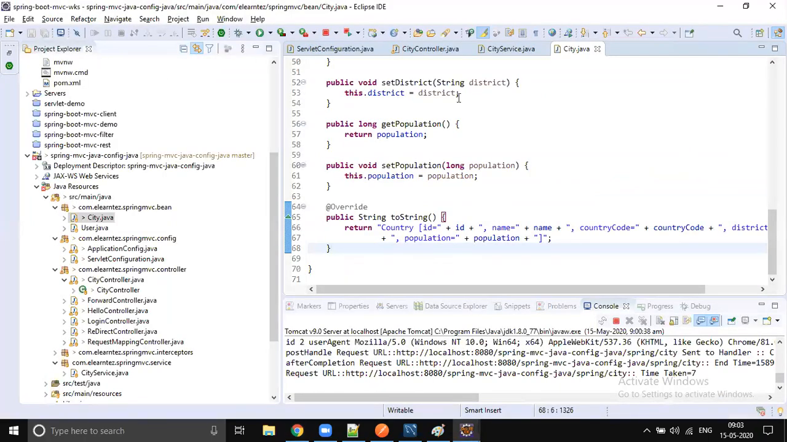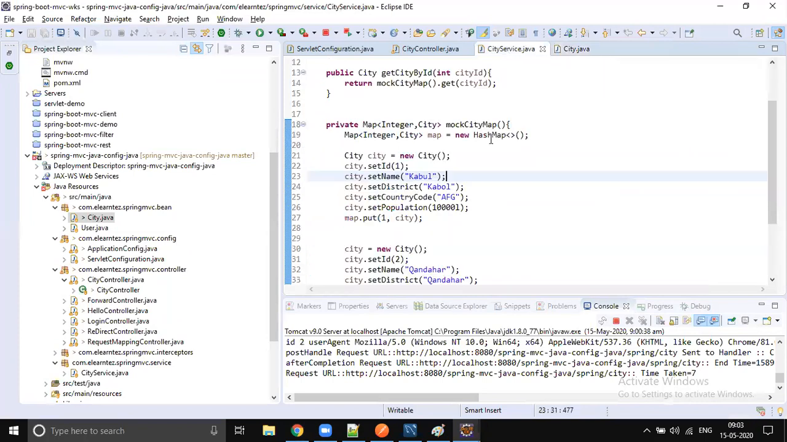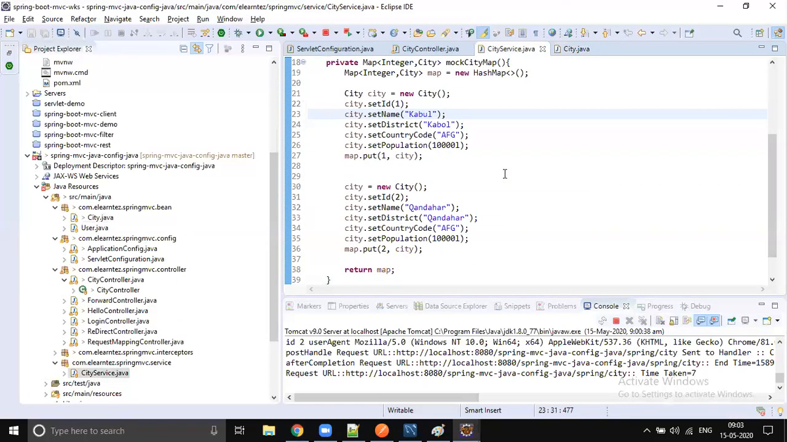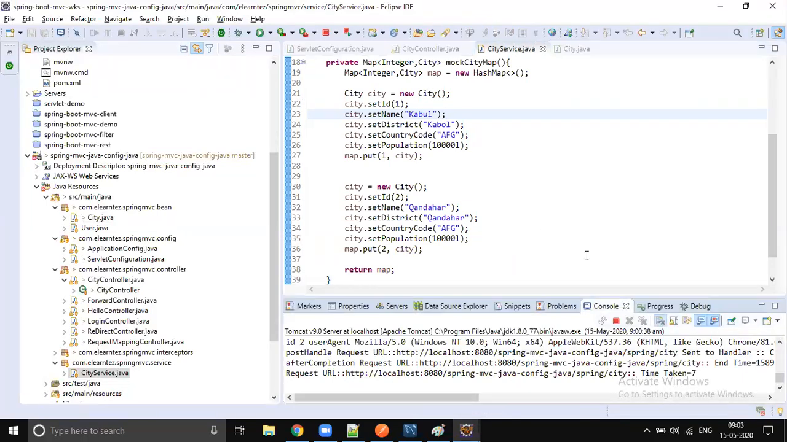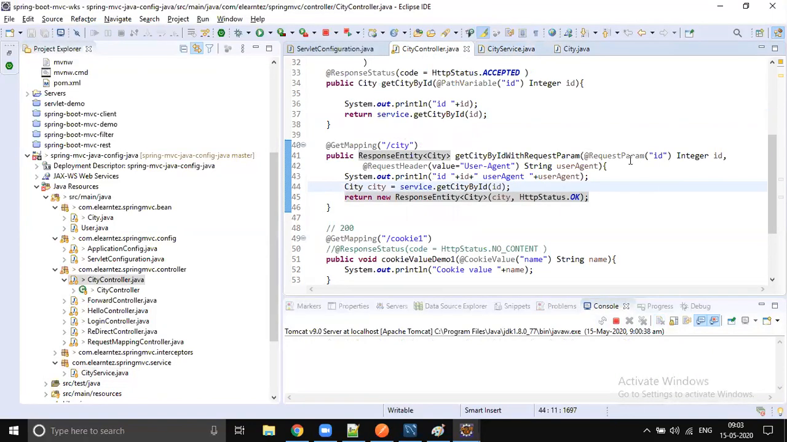If you send two, then you will get a different city's information. I don't know why I got interested in Afghanistan cities instead of Indian cities. Maybe at that time Afghanistan would have been popular, I took that example and wrote it. Okay, so this is how we collect the query parameters.